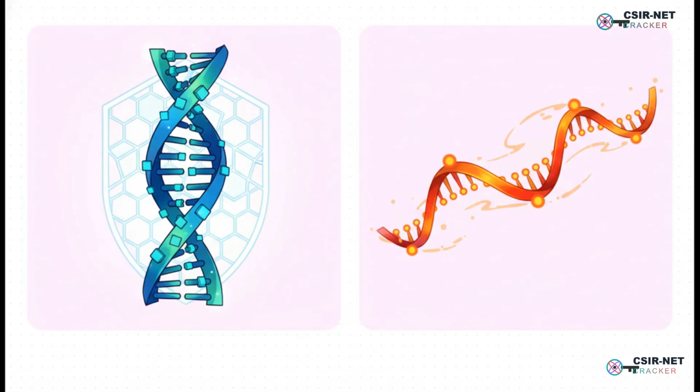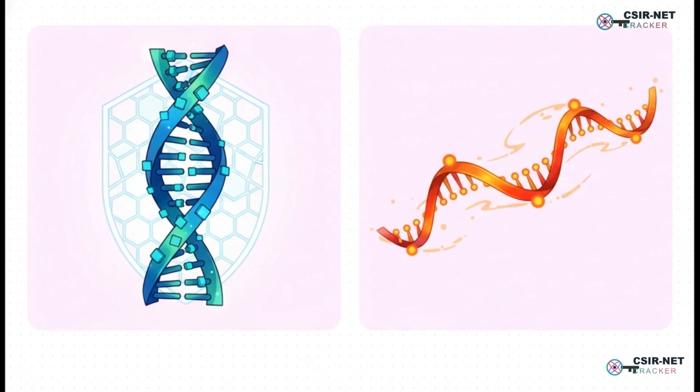So what's the difference between this RNA message and the original DNA blueprint? Well, a couple of things. DNA is that famous double helix, right? Super stable. RNA is usually just a single strand, much more flexible. It also swaps out one of its chemical letters. It uses something called uracil instead of thymine. The best way to think about it is this. If DNA is the permanent, hard copy blueprint, RNA is like a quick, single-use photocopy or a memo.